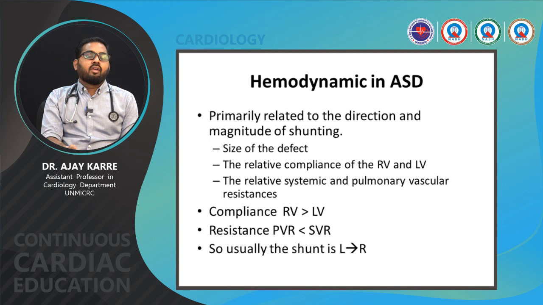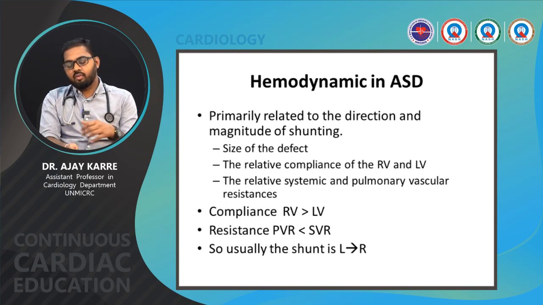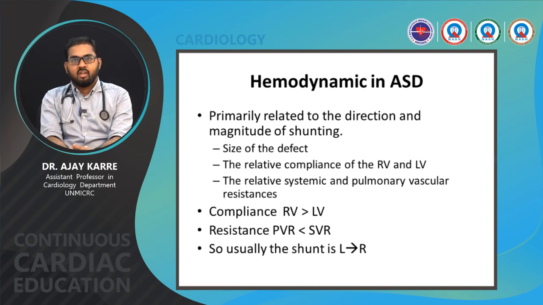Compliance of the right ventricle should be more than the left ventricle. Pulmonary vascular resistance should be less than the systemic vascular resistance. So usually the shunt should be a left to right shunt to go for any management.